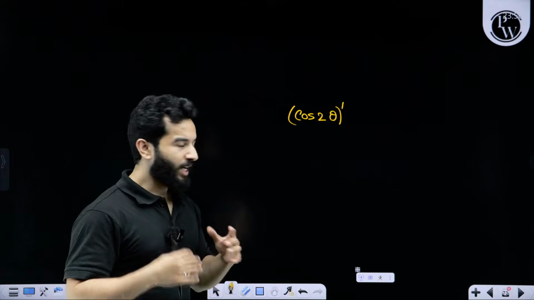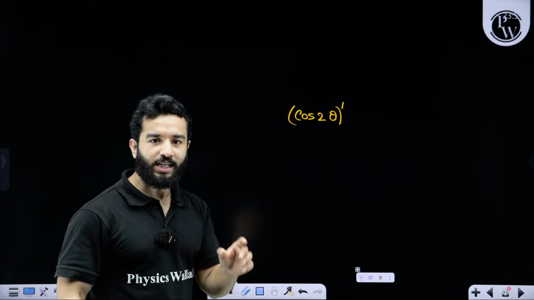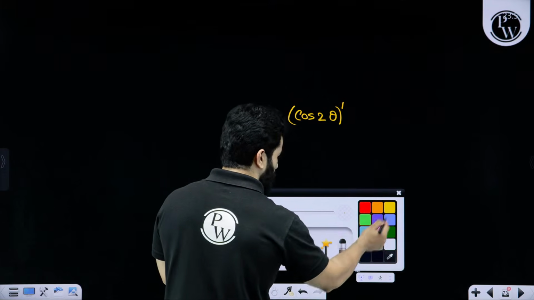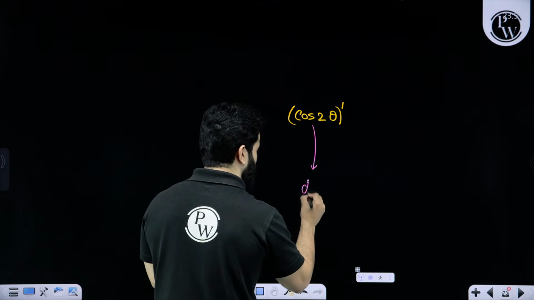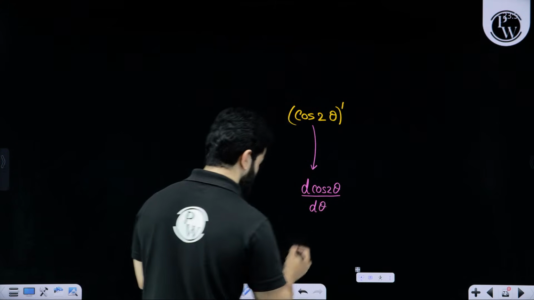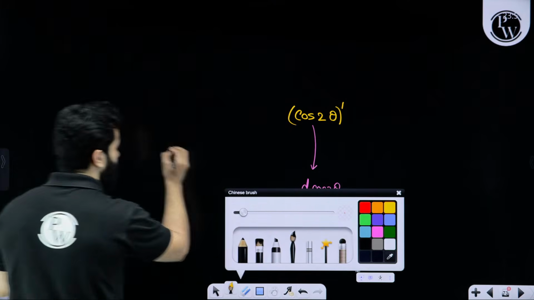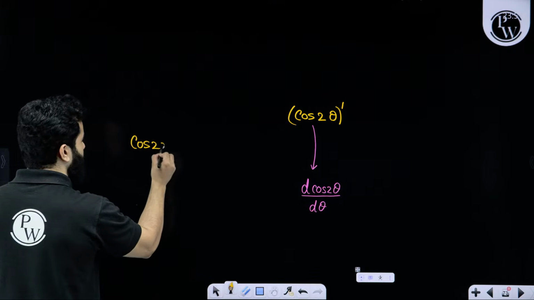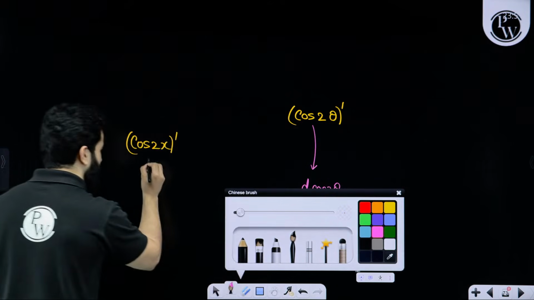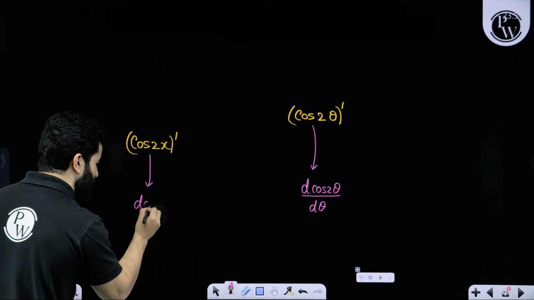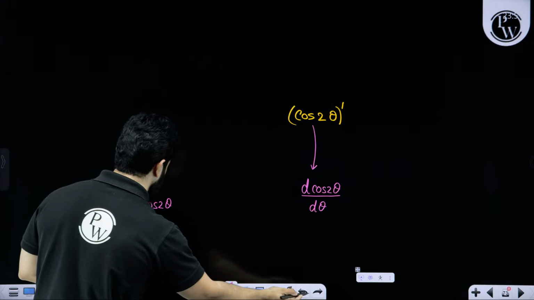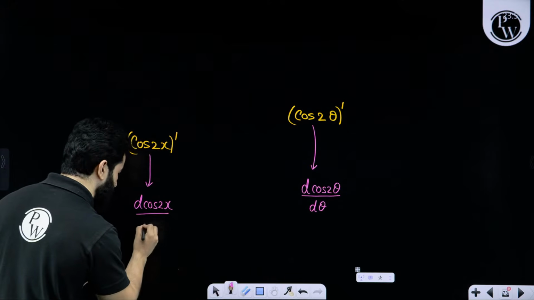If I am saying what is differentiation of cos 2 theta, it means, without saying, that I am talking about differentiation of cos 2 theta with respect to theta. If I am saying what is differentiation of cos 2x, I am trying to communicate differentiation of cos 2x with respect to x.